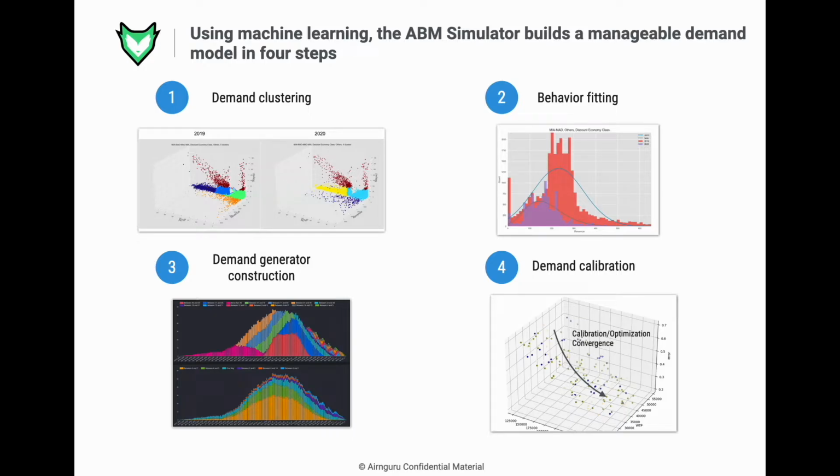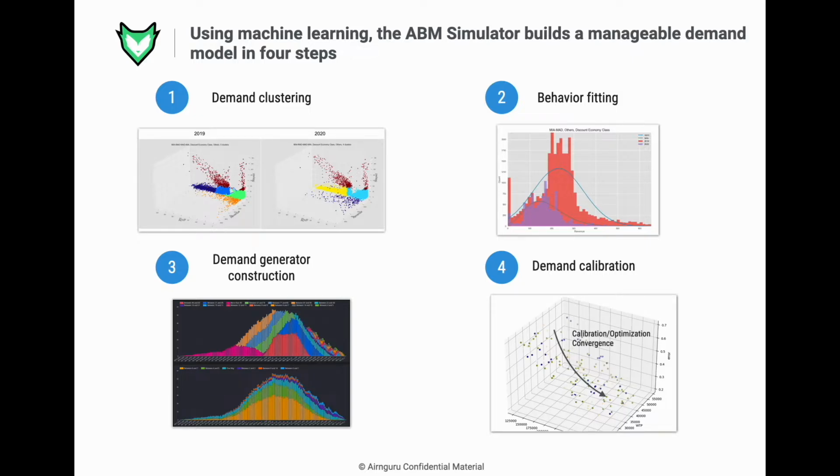So, to unconstrain the demand, at the final step, we use Bayesian optimization to find how much we need to scale the willingness to pay and the demand levels of each stochastic demand generator to reach what unconstrained demand the model would need to produce results similar to the real-world data. The outcome of this process is a manageable demand compounded by multiple demand segments.